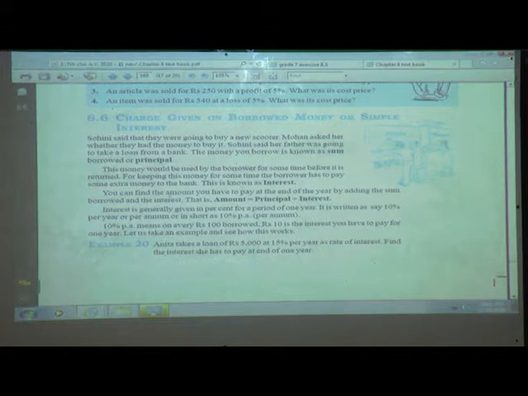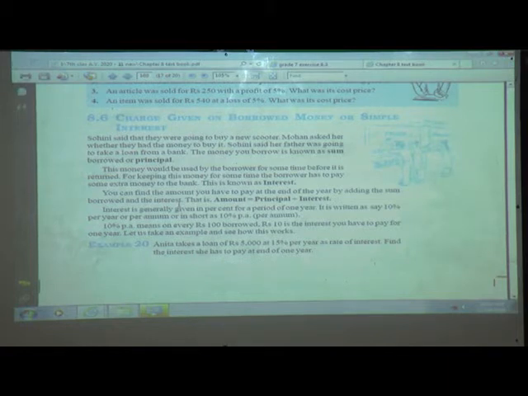You can find the amount you have to pay at the end of a year by adding the sum borrowed and the interest. I told you 2000 was borrowed, and the interest you were going to pay in a whole year was 150 rupees. So you have to add: 2000 plus 150 is 2150, which you have to pay to the bank.